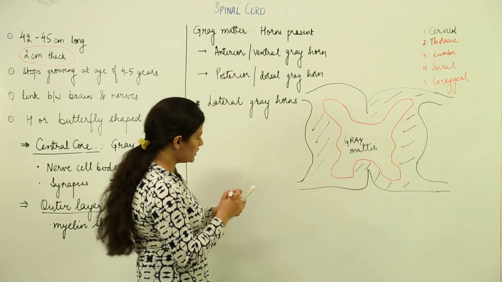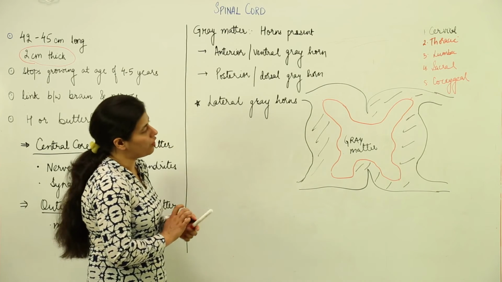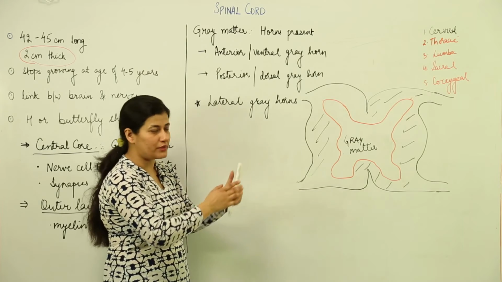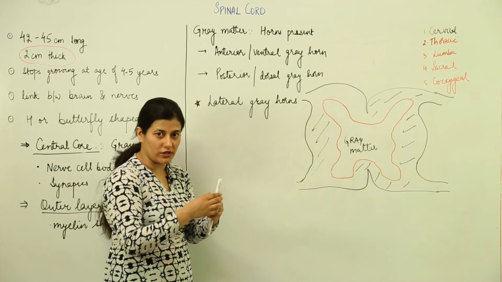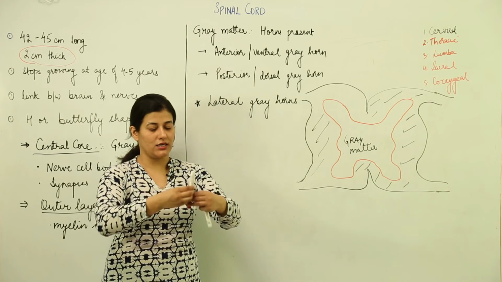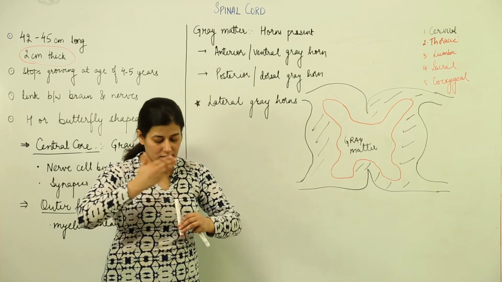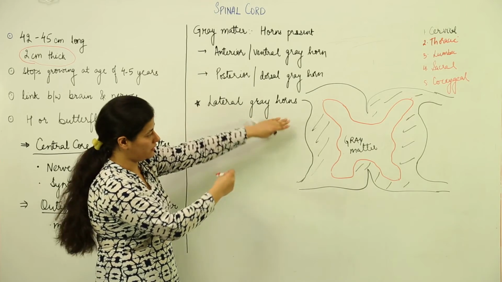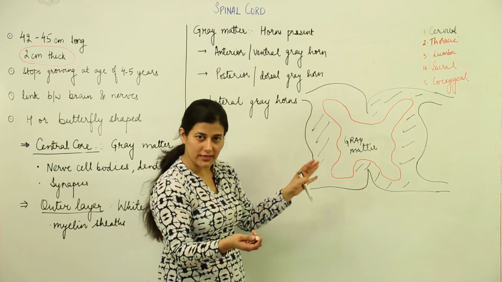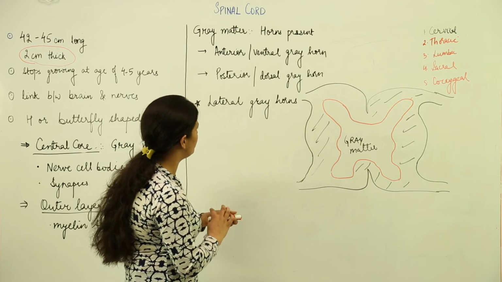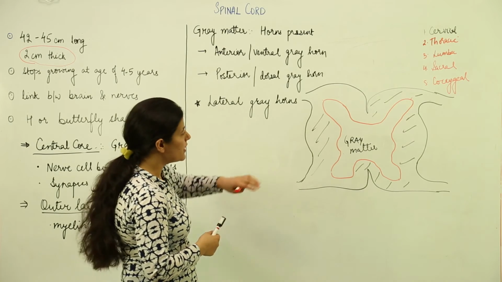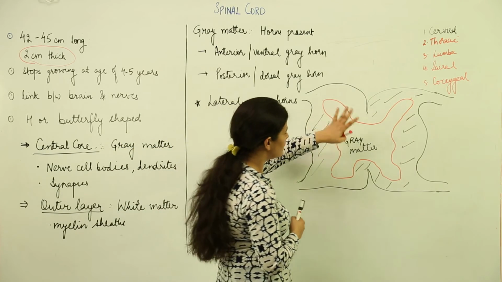Alright, next thing you need to know about the structure of the spinal cord. We are talking about the cross section. Please remember that this is the cross section of the spinal cord that we are seeing. Supposedly a person is standing like this, and you are seeing the spinal cord like this. This is the cross section. You are seeing it in this pattern, and here lies the grey matter and outer to it lies the white matter. Quite a repeated thing.